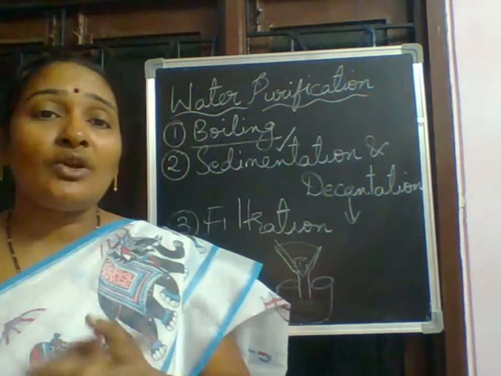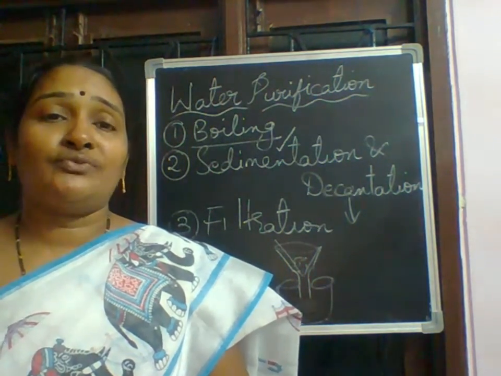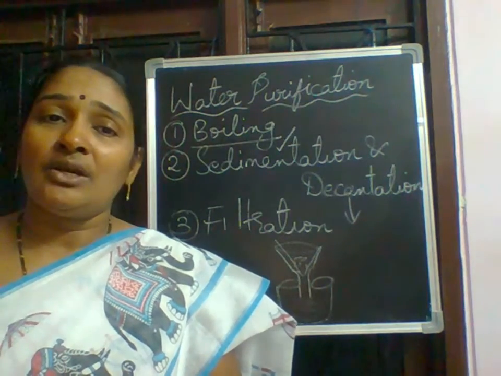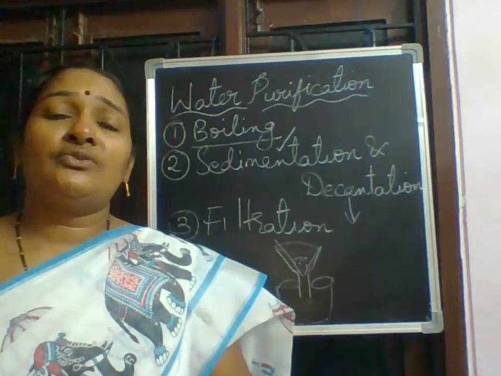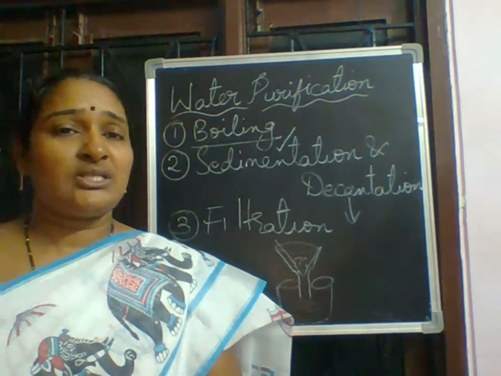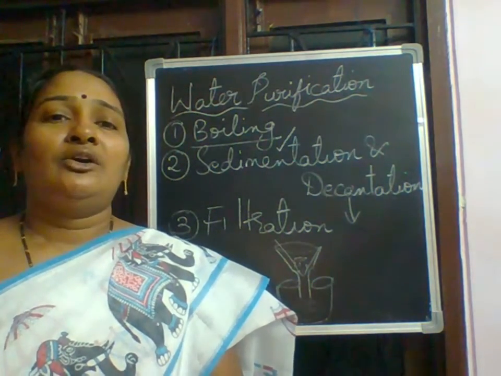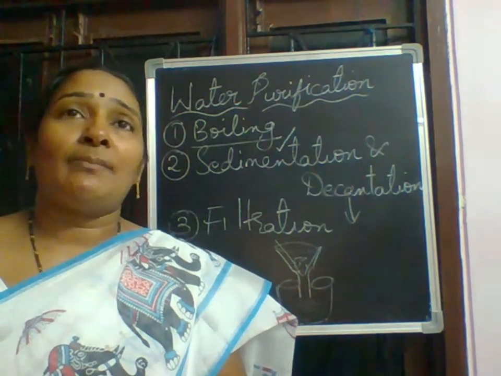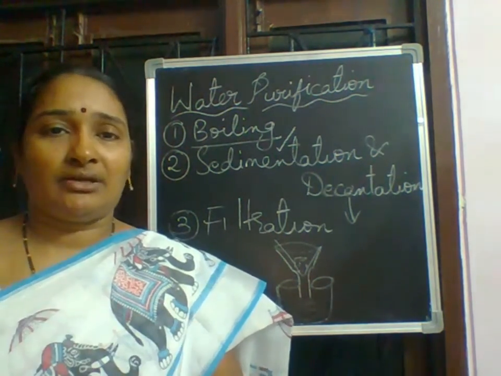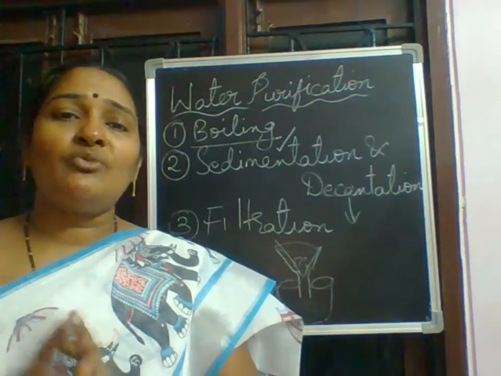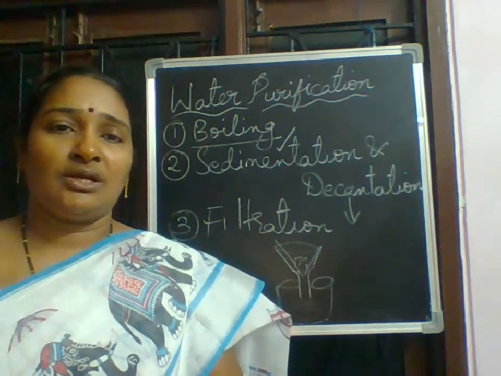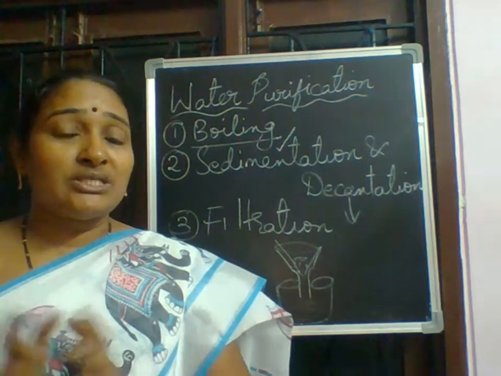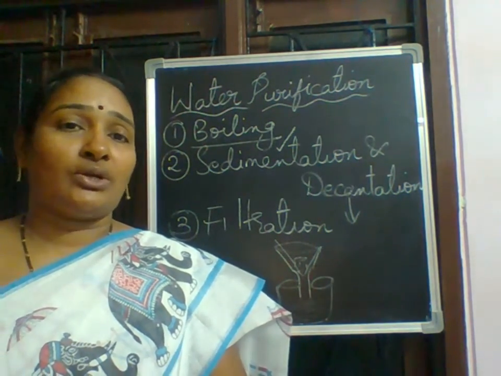Actually, on the earth, three-fourths of the earth is covered with water. Only one-fourth is land. But even that three-fourths of water is not completely fresh water, means it is not completely pure that we can drink. Only some water is fresh water. Remaining all is salt water. So definitely when the water is less, we have to save water.